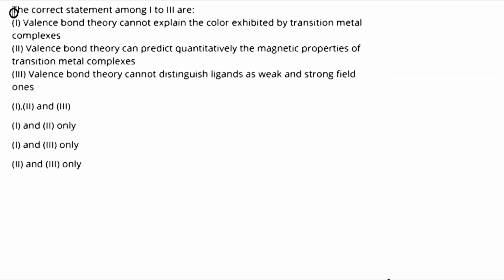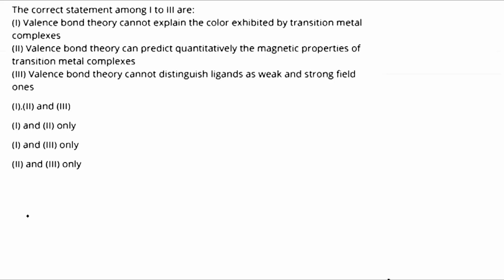Hello, our today's question is: the correct statements among 1, 2, 3 are. First statement is valence bond theory cannot explain the color exhibited by transition metal complexes. Second statement is valence bond theory can predict quantitatively the magnetic properties of transition metal complex. And the third is valence bond theory cannot distinguish ligand as weak and strong field ones. And we have been given the options. So let's try to understand this question.